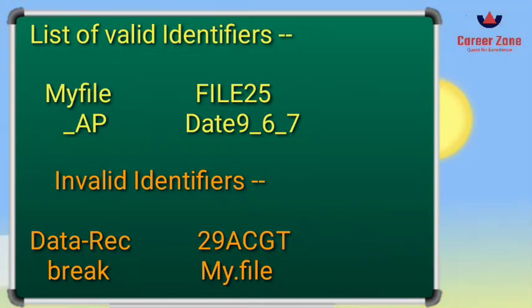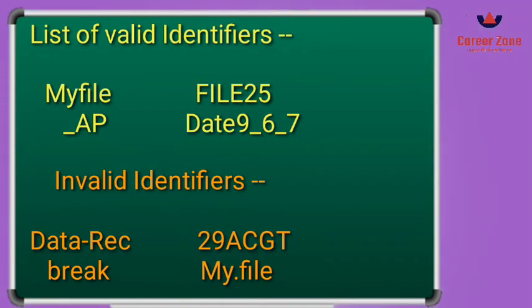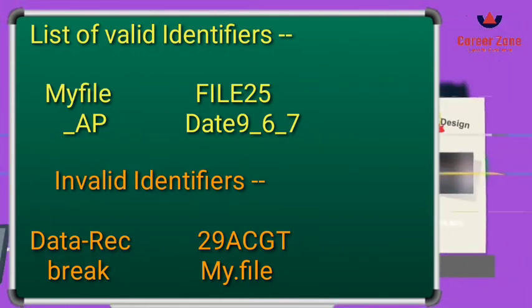Break is also a keyword. It cannot be used as an identifier. The third one starts with a digit, which is also not the rule of the identifier. And the fourth one contains a dot symbol, which is also not part of the identifier rule. So this is how you can determine the valid and invalid identifiers.